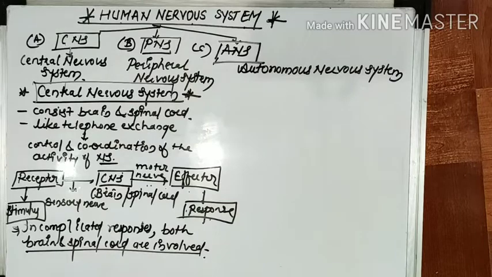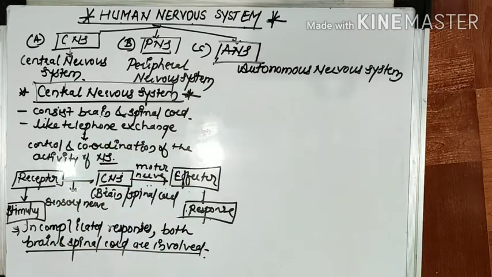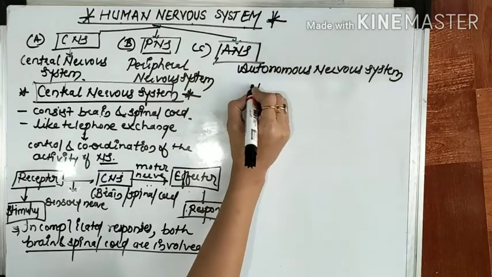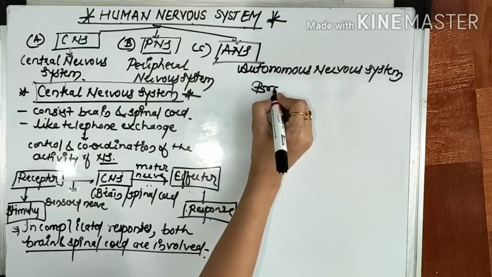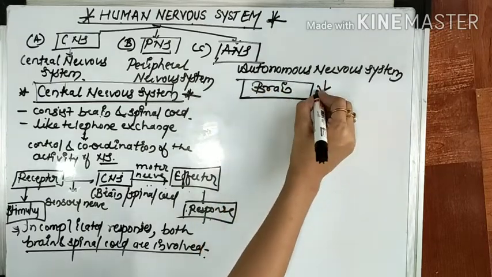Understood? As we know, the central nervous system has two parts, the brain and the spinal cord. So let's start with the brain.